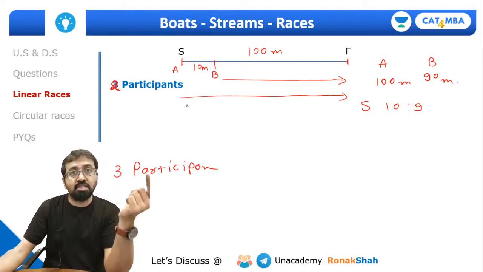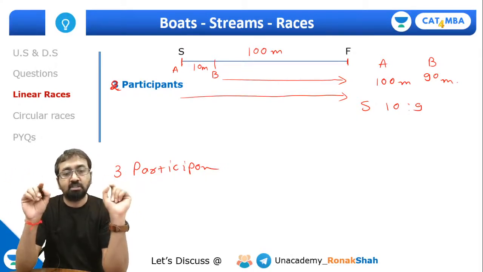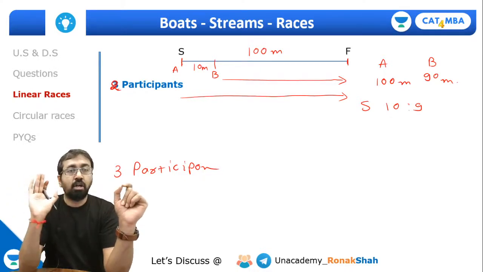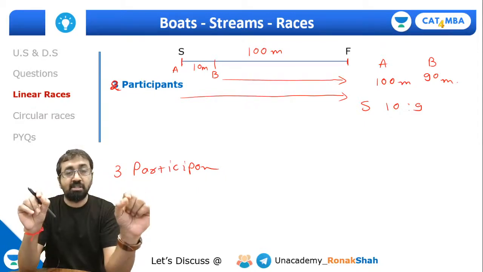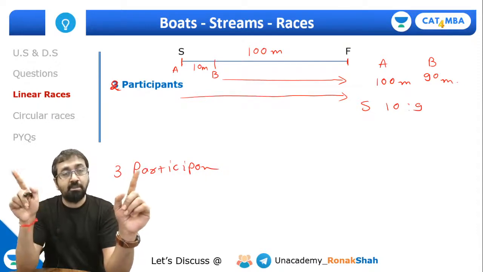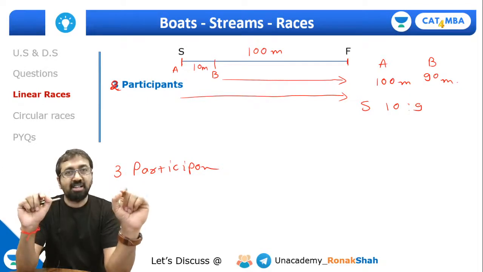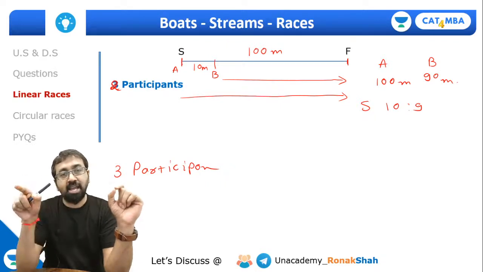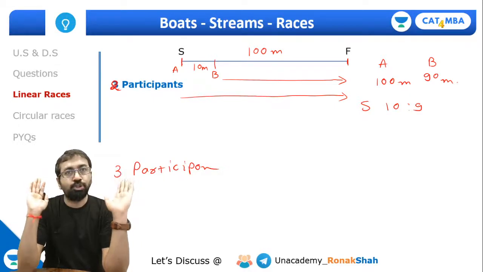Apart from that, we can also say that had it been a fair race, meaning both participants start from the same starting point, then B would have finished 10 meters behind A. So in a normal race, A beats B by 10 meters. The race should be of 100 meters. If it's a 200-meter race, A will beat B by how many meters, guys? Can you quickly type in the comment section? In a 100-meter race, A beats B by 10 meters. So in a 200-meter race, A will beat B by 20 meters, right? That 10 meters will not remain constant. So this is what you need to understand.